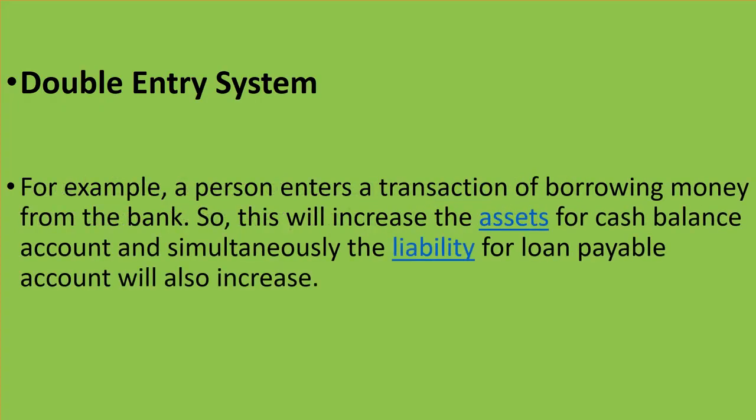See double entry system. For example, a person enters a transaction of borrowing money from the bank. Suppose a person borrows money from the bank. Fine. So this will definitely increase, if he has brought cash from the bank into his business, the asset. Cash is included in asset. So it will be increasing the asset for cash balance account, and simultaneously the liability of loan payable account will also be increased.